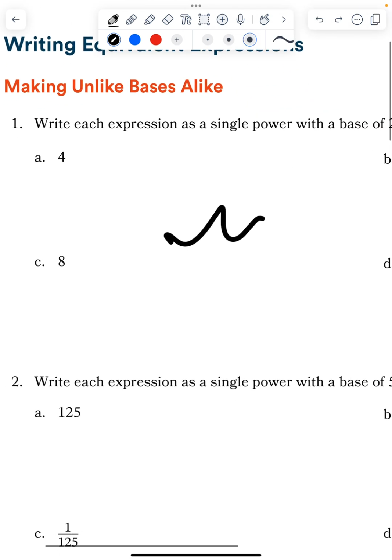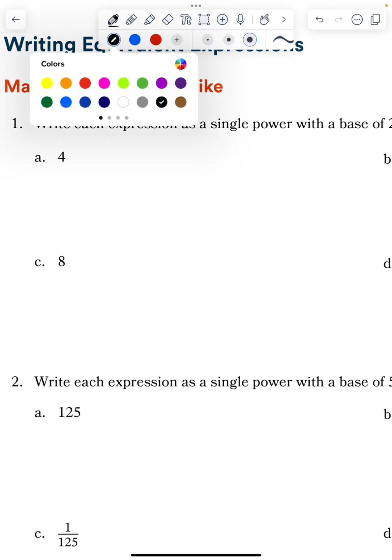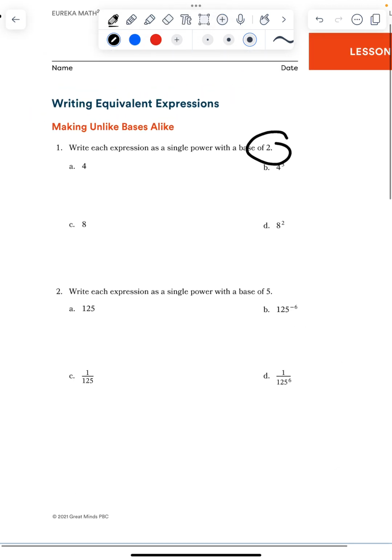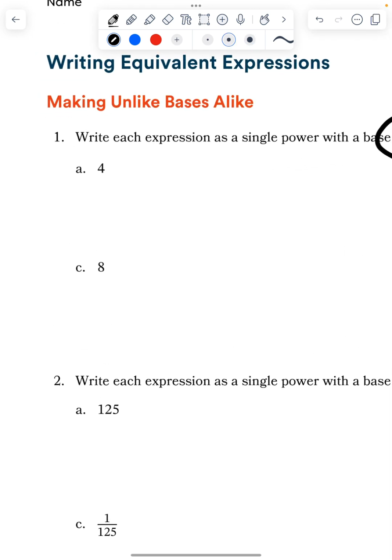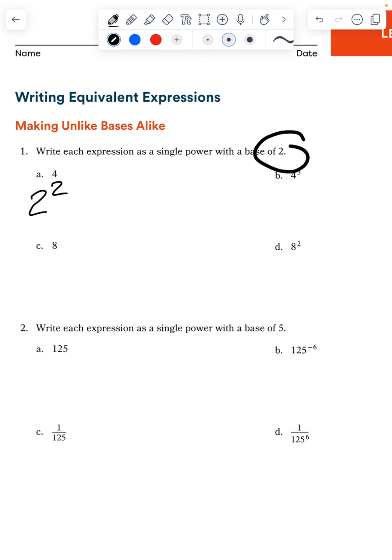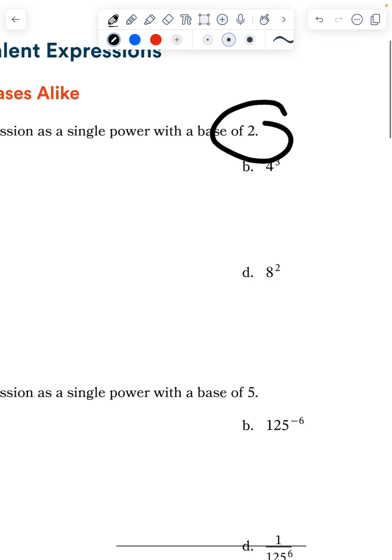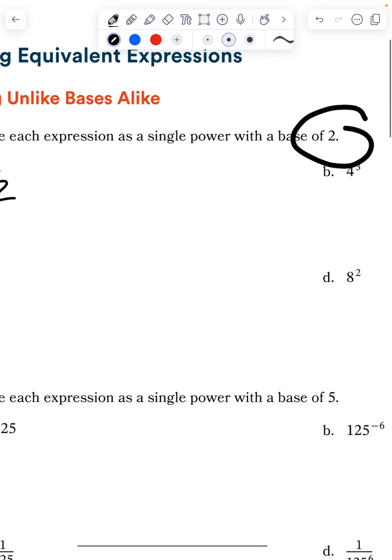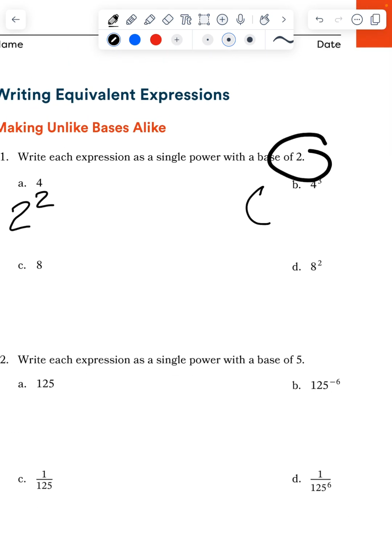Okay, we are going to talk about writing things with single bases. So if I have 4, they want me to write it to a base of 2. So here's 2. How many 2's are in 4? Right, 2 to the second power would be 4. What about 4 to the third power? So we know 4 is 2 to the second power, and how many of those do I have? Right, 3. And then I know I'll multiply my exponents, so I would have 2 to the sixth power.